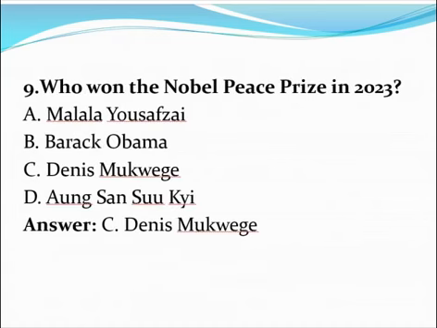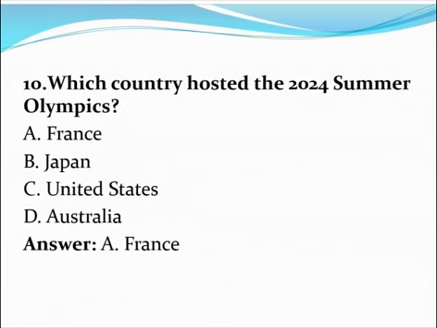Carbon dioxide. Next question. Who won the Nobel Peace Prize in 2023? A. Malala Yousafzai, B. Barack Obama, C. Dennis Mukwege, D. Aung San Suu Kyi. The correct answer is option C. Dennis Mukwege. Next question. Which country hosted the 2024 Summer Olympics? A. France, B. Japan, C. United States, D. Australia. The correct answer is option A.